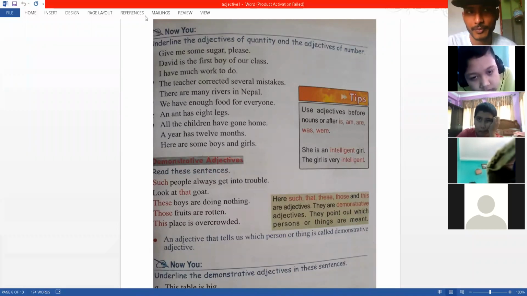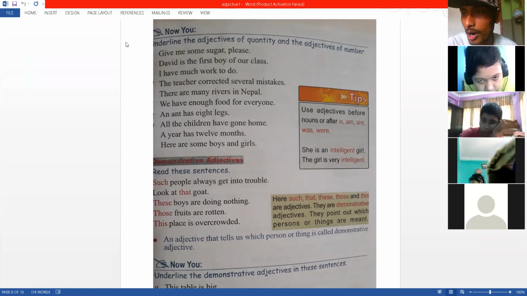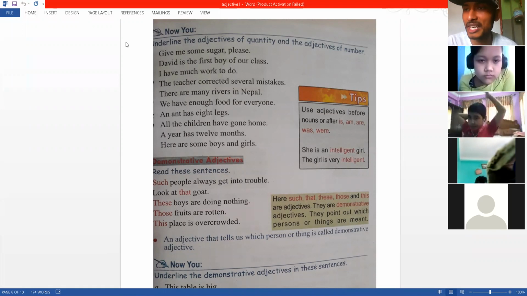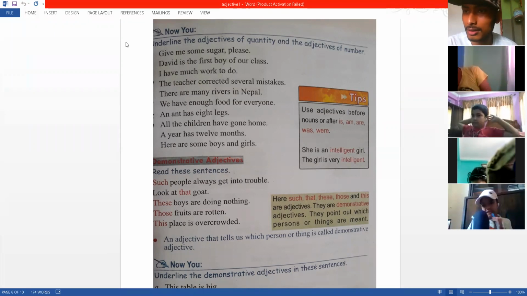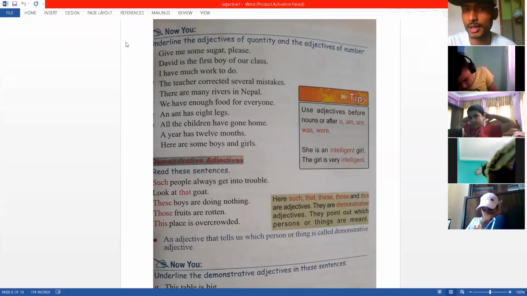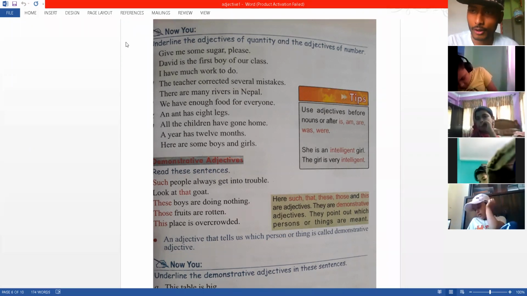It is not something you can count. When you ask for water, you don't ask for many water. You ask for some water, or a little more water. You never ask for many water. So that's the difference. If it is water, it's quantity. If it is apple, number. You can ask for many apples, 2 apples, 3 apples. That's the idea we're trying to stick to.